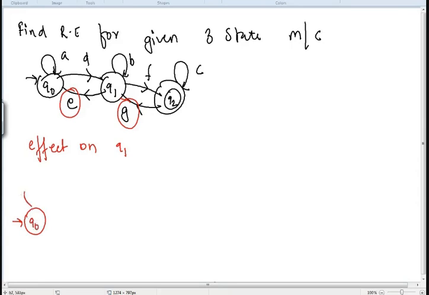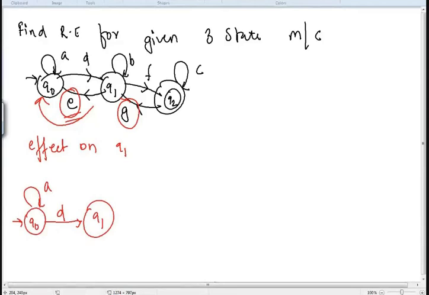Q0 state with A as it is, Q1 state, D kept as it is, right? Now when I'm eliminating E, so I should see that it will start from Q1 state and reach back to my Q1 state. So when I start from Q1, my loop will be E, A star, D. Why am I taking A star?